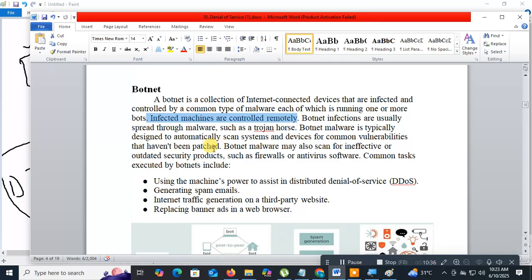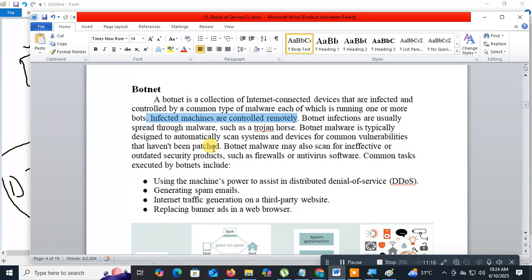Botnet malware, they'll send the malware to the victim. They'll infect the computer. I told you that they'll make a gang to attack a particular person. Same thing here: to attack the particular target server, they will make a botnet. How do they make the botnet? By luring people with free software, free original software. Once you download it, in the background they will add the virus. Once you download a software or a movie, it infects your computer, and you will become a bot.